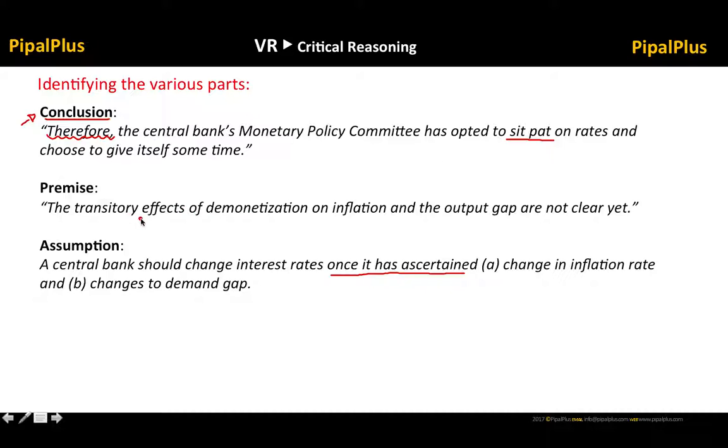So the two things mentioned in the premise are effects of demonetization on inflation and the effects of demonetization on the output gap, right? So that's our assumption. A central bank should change interest rates only once it has ascertained the change in inflation rate and changes to the demand gap. All right.